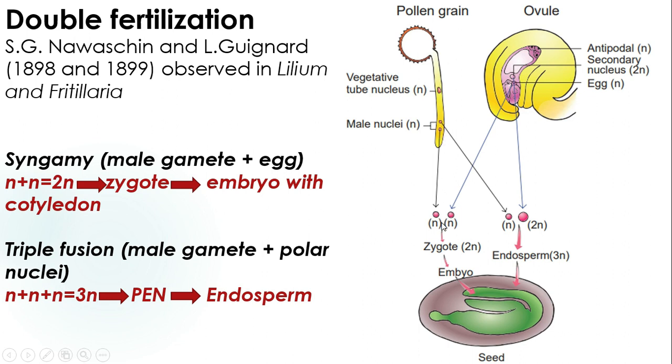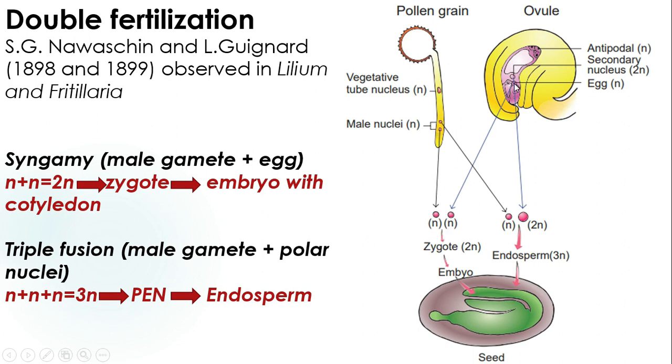One male gamete fuses with the egg cell to form the zygote. This process is called syngamy. The other male gamete fuses with the polar nuclei or secondary nucleus, together forming the primary endosperm nucleus, which later forms the endosperm. These two fertilizations happen simultaneously.